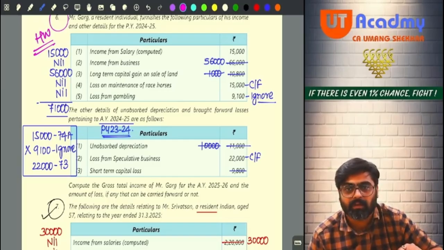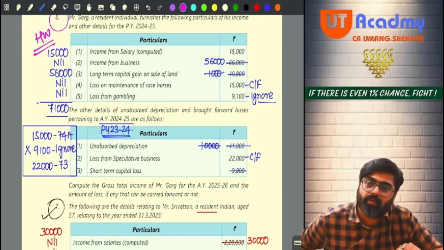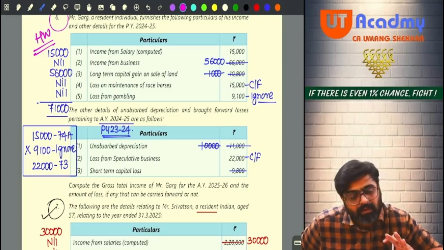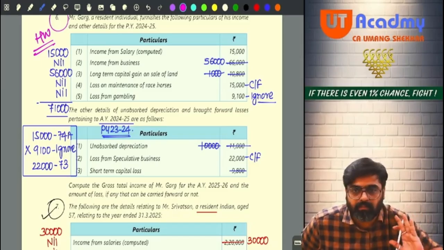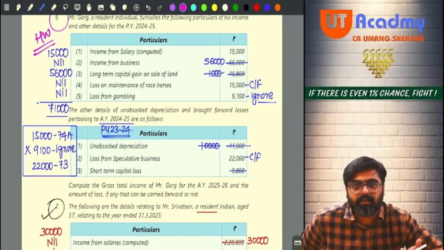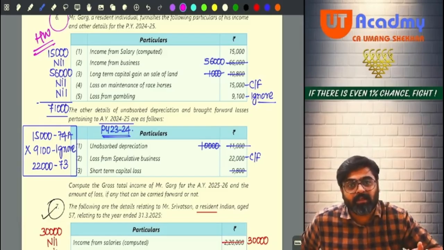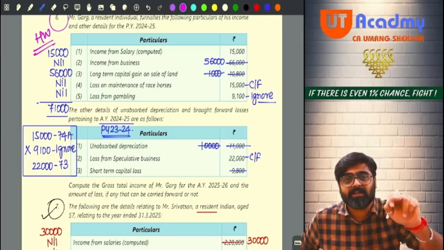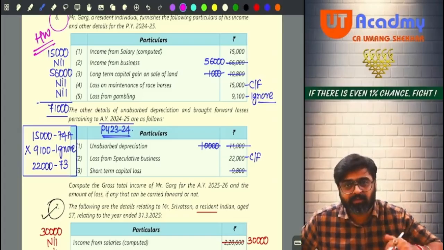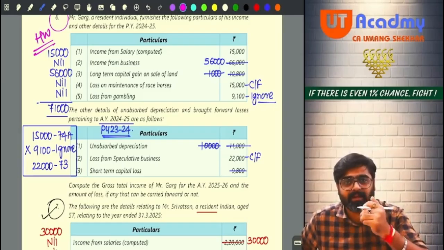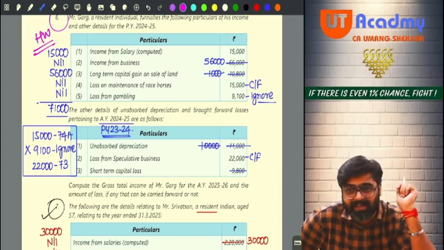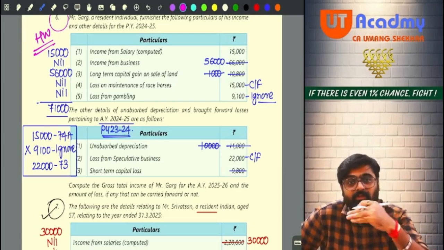Hello sir. Everyone got it? Now somebody would have adjusted the entire 11,000 out of business income. Then also the answer is correct. No problem. But my logic is, if you can adjust it against any income and there is no preference given, nothing mentioned that you have to first adjust it against your business income only, then why would I adjust it against business income first? I would definitely adjust it against that income which is taxable at a flat rate to save those taxes, because from those incomes I don't get any basic exemption limit. Getting my point? And on those incomes a flat rate of tax is payable.